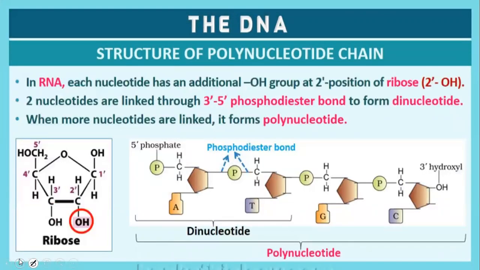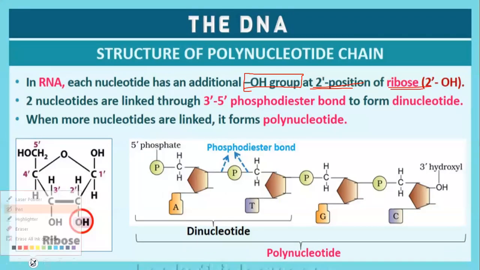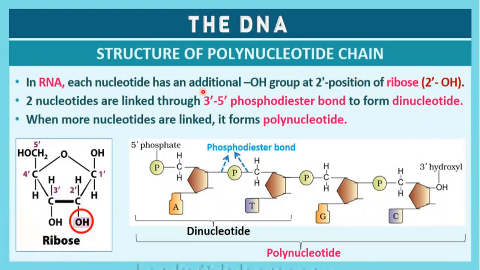In RNA, each nucleotide has an additional OH group at the second position of the ribose sugar. What is the main difference that makes RNA and DNA differ? One point is this: in RNA there is an additional OH group at the 2' position of the sugar.